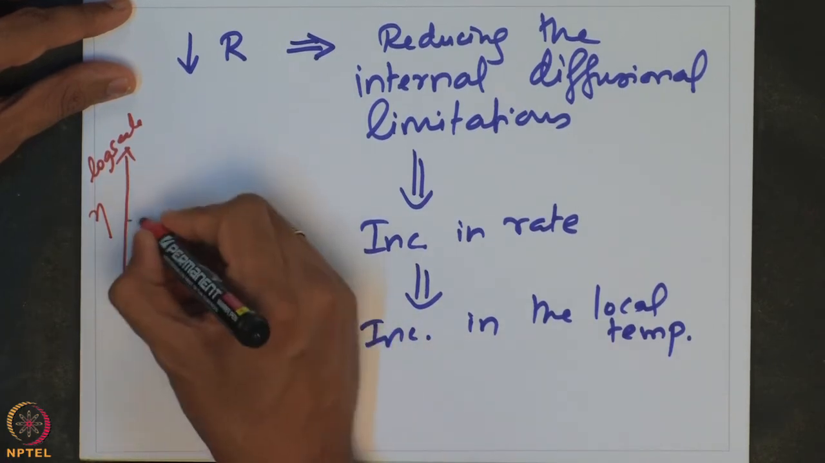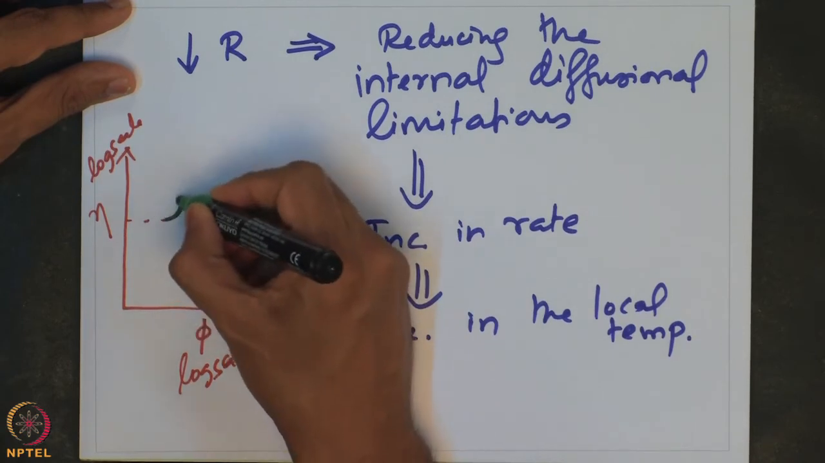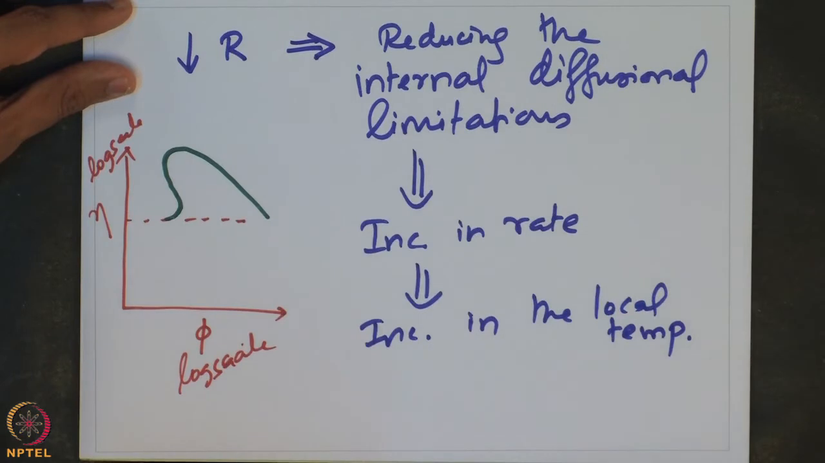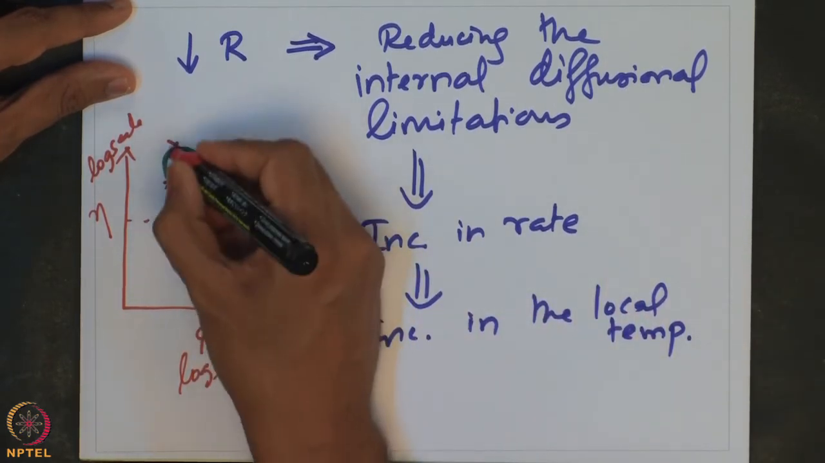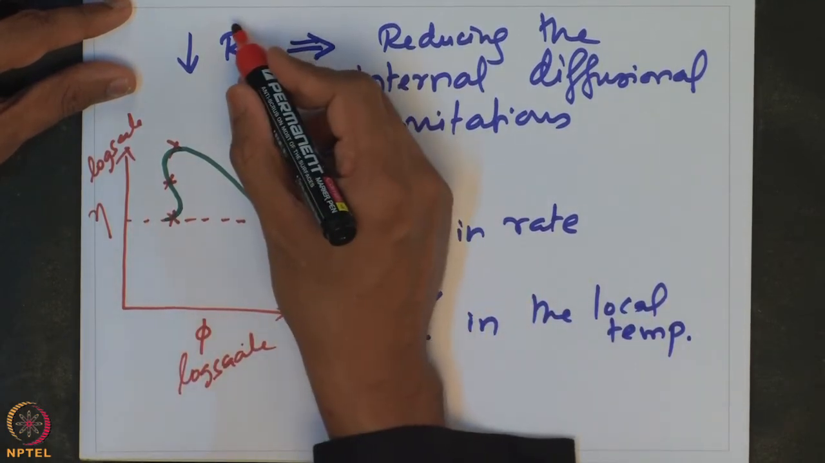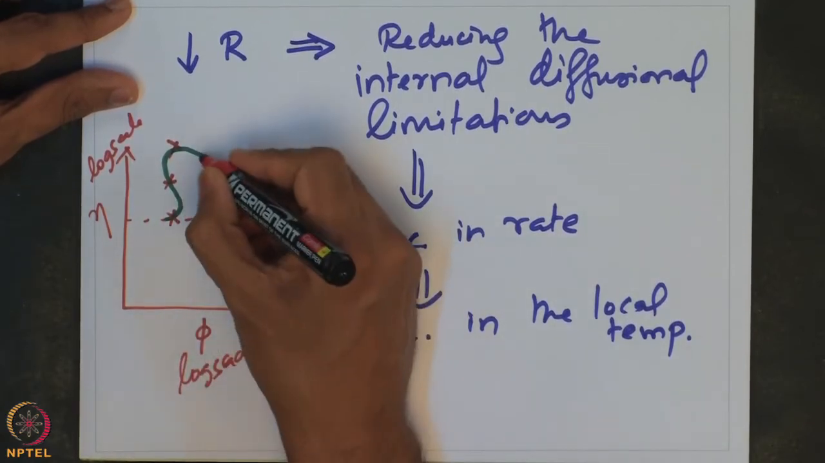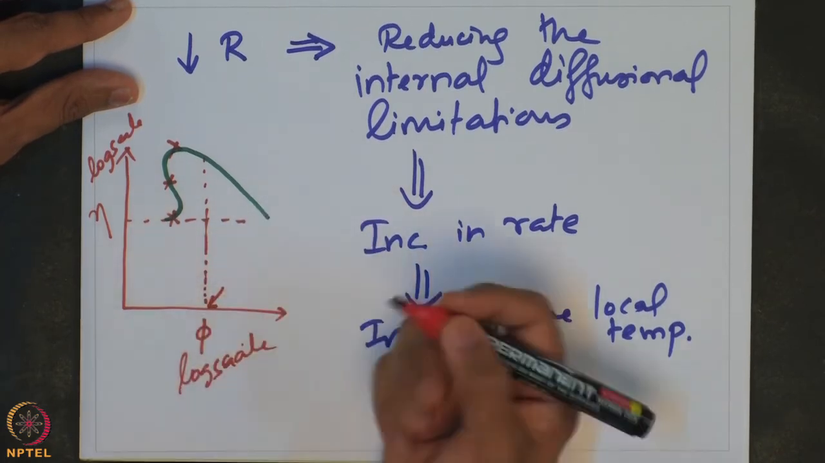For certain specific values of beta, you can have multiple steady states possible. You can have 3 steady states possible for a given value of Thiele modulus, and if the radius that we have chosen actually falls in this Thiele modulus, suppose we initially operate at this radius and this Thiele modulus, and suddenly we reduce